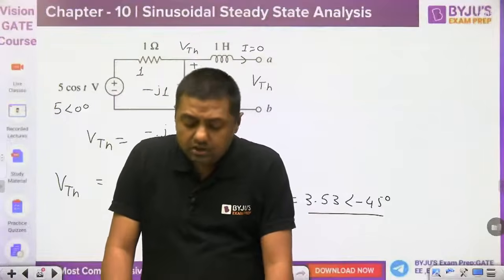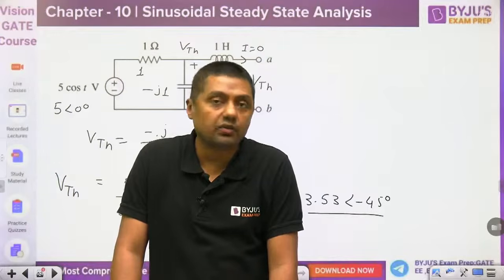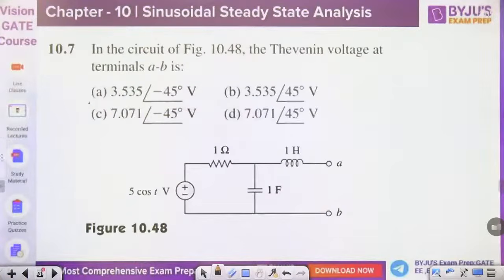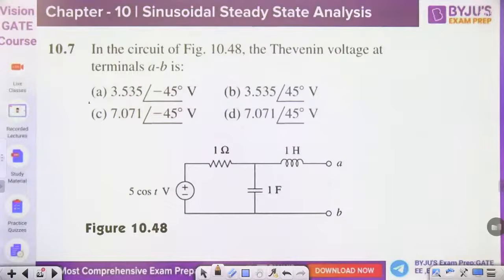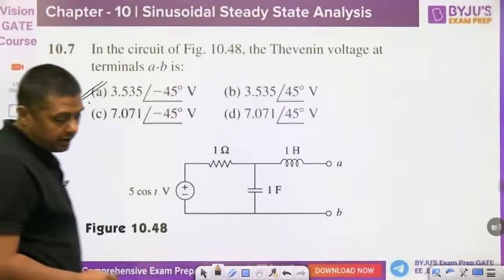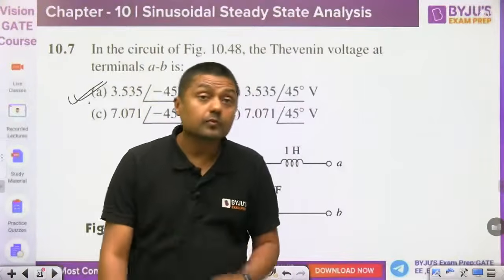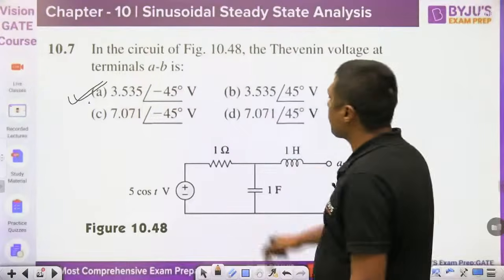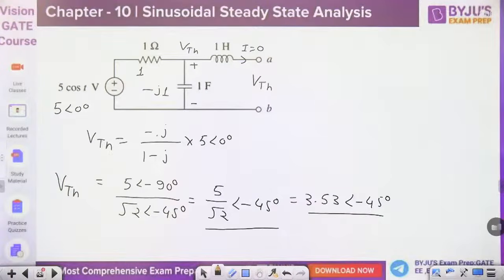Why are we finding the Thevenin's voltage? Just for the maximum average power transfer theorem, you have to find the Thevenin's VTH and ZTH. VTH and what? ZTH. So which answer is correct? No, no, no. You are giving the D answer, but answer A is correct. I am getting A. According to your calculation, which answer is correct? Praveen, Pawar, check your answer. That is a very, very simple one. Open circuit means what is the current through the inductor? 0.